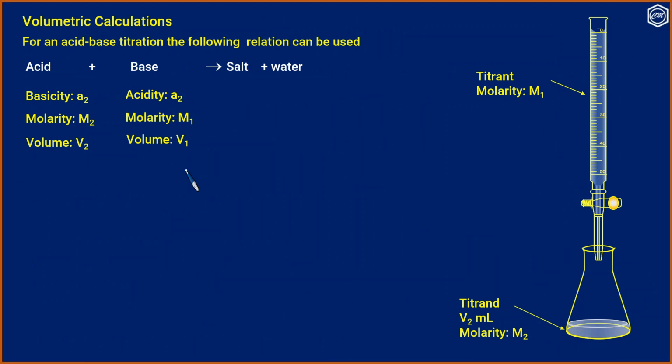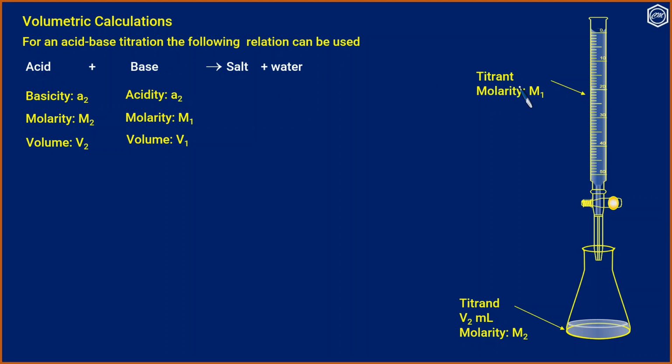Continuing with the volumetric calculations. For an acid-base titration, the following relation can be used. Acid plus base giving salt and water. Then we use an alkalimetry titration. That means the concentration of the base is known and acid is the unknown solution.